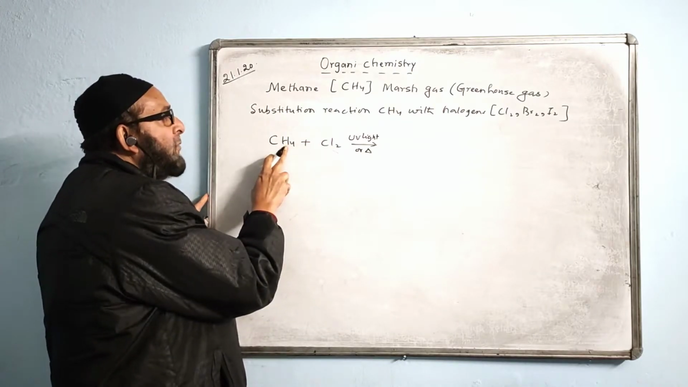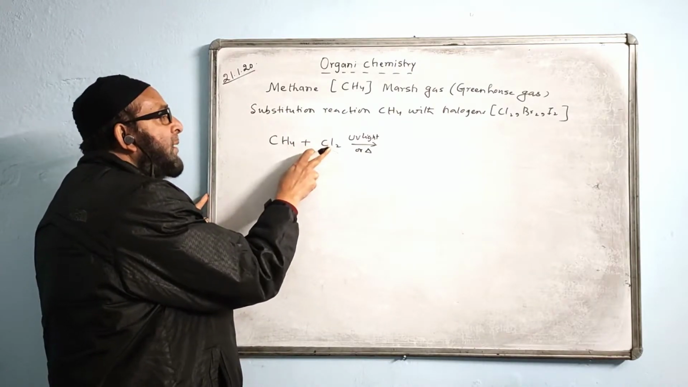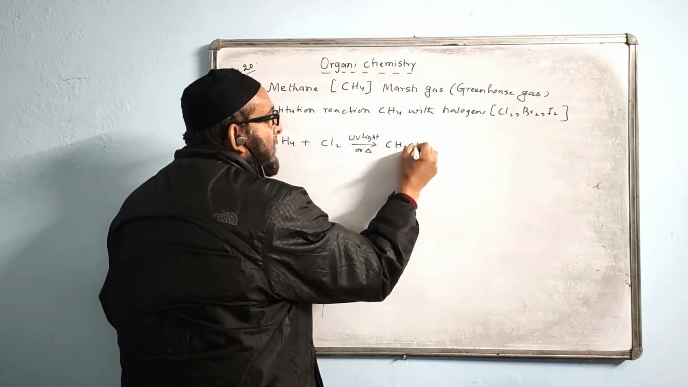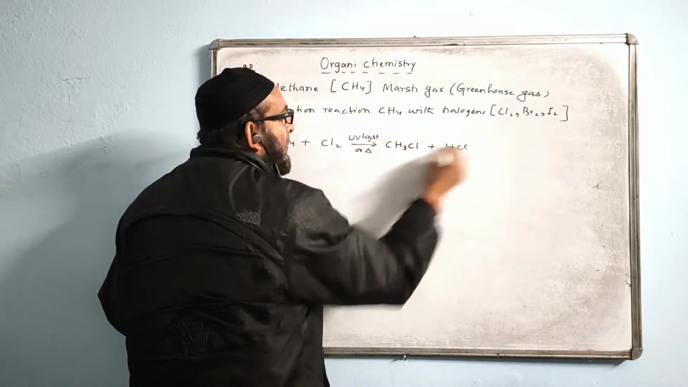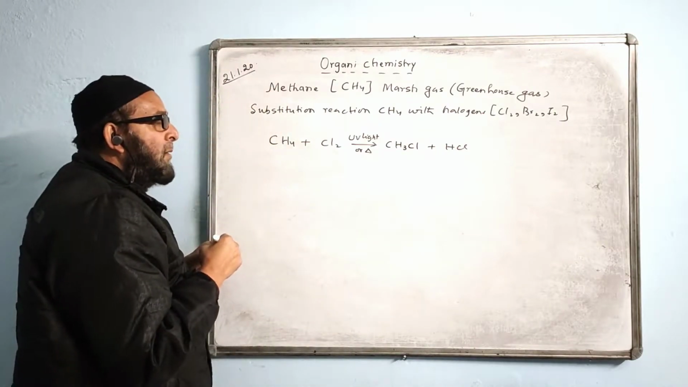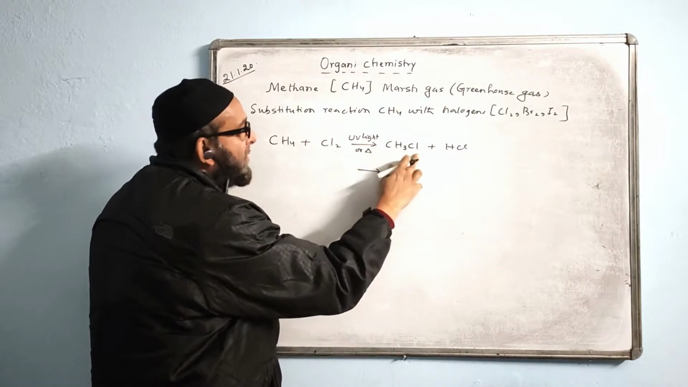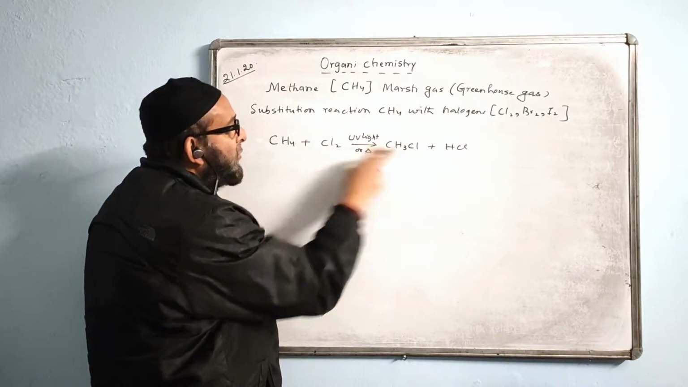Then there are 4 hydrogens. One hydrogen will be substituted by one chlorine. It becomes like this: CH3Cl plus HCl. You can complete the product first. CH3Cl, that is, one hydrogen is decreasing and one chlorine is increasing.